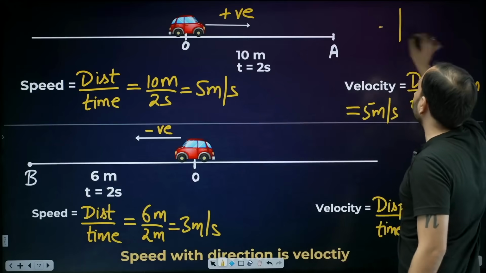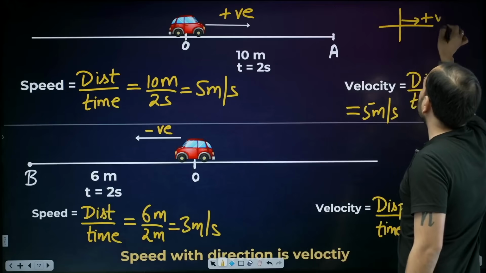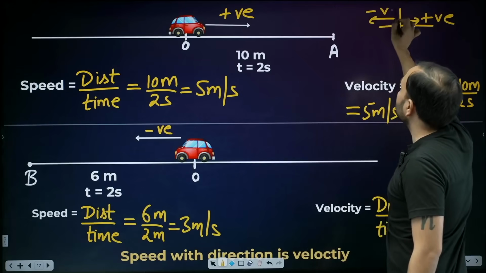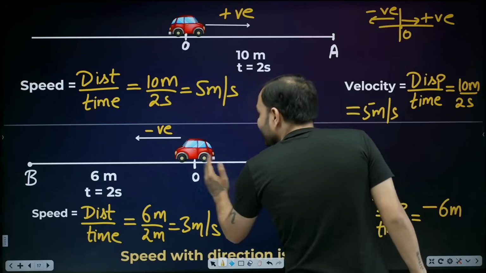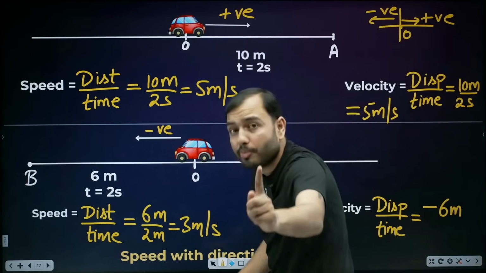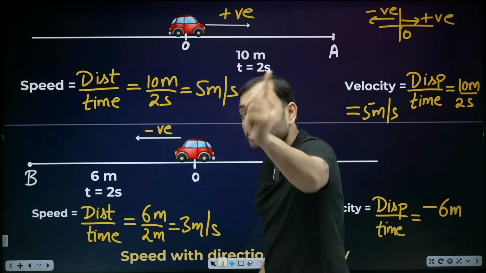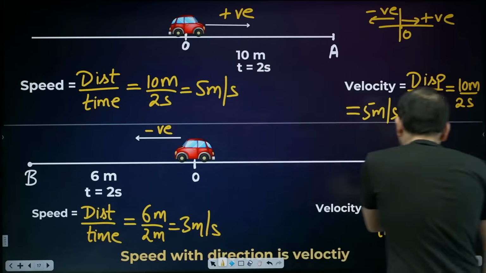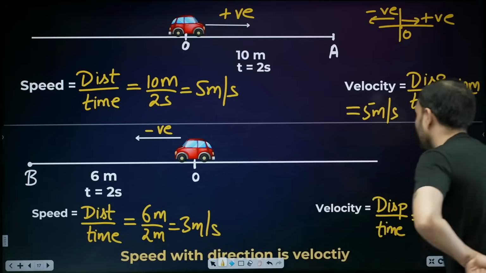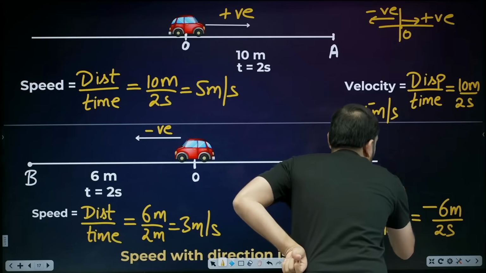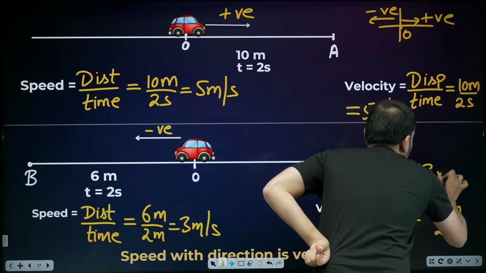Look at this graph. If this direction is positive from the origin, then this direction becomes negative. And displacement is affected by positive and negative. So minus 6 meter upon 2 seconds. What is the velocity, my brother? Minus 3 meter per second.